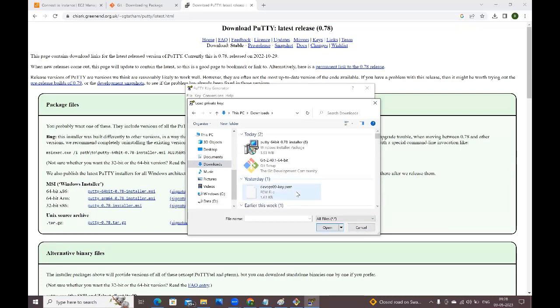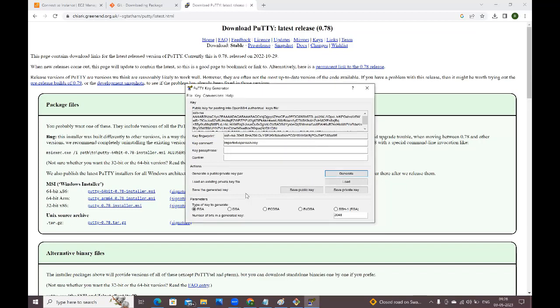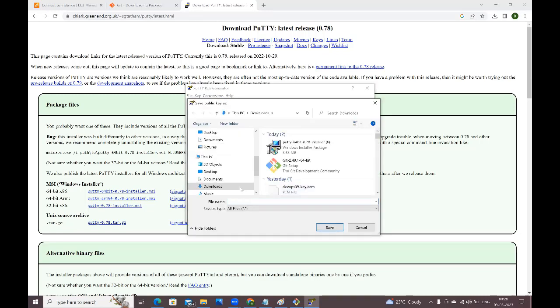Right, guys. This is the private key file. Select this. Open. Successfully imported. Okay. So now save, guys. I want to save this key. Where do we want to save? In the downloads only, I will save this one, guys.